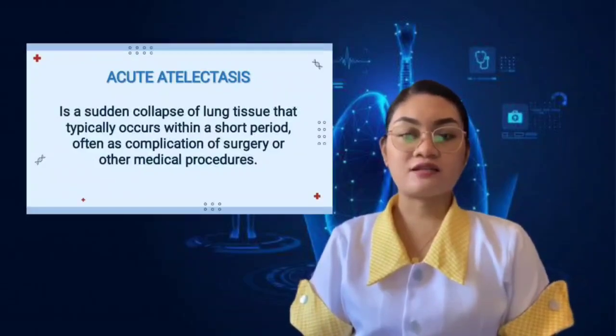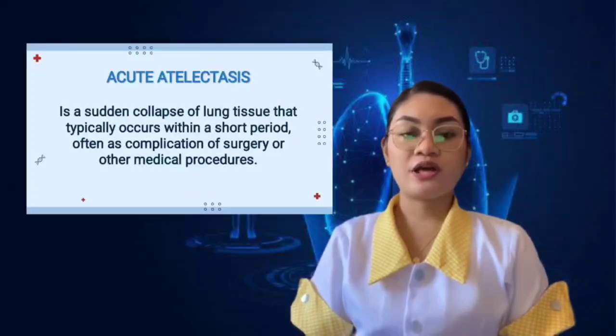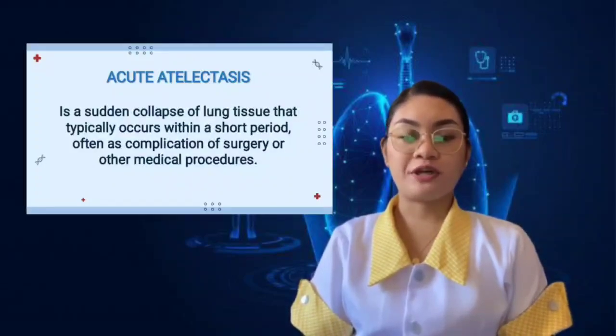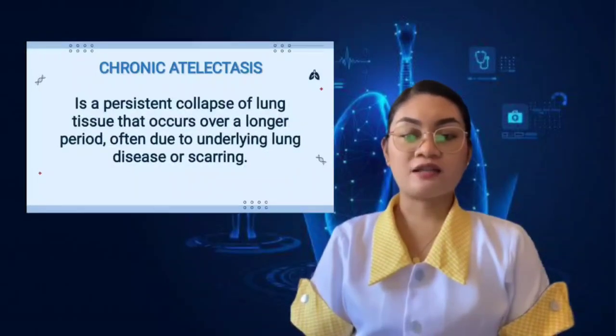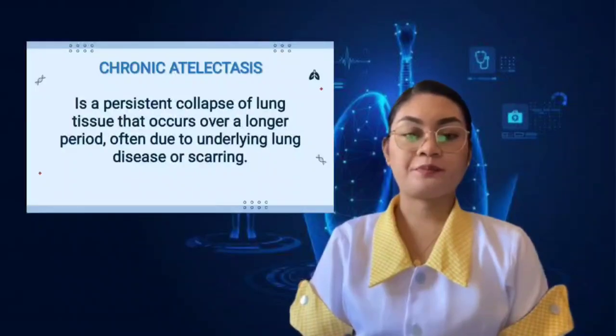Acute atelectasis is a sudden collapse of lung tissue that typically occurs over a short period, often as a complication of surgery or other medical procedures. Chronic atelectasis is a persistent collapse of lung tissue that occurs over a longer period, often due to underlying lung disease or scarring.